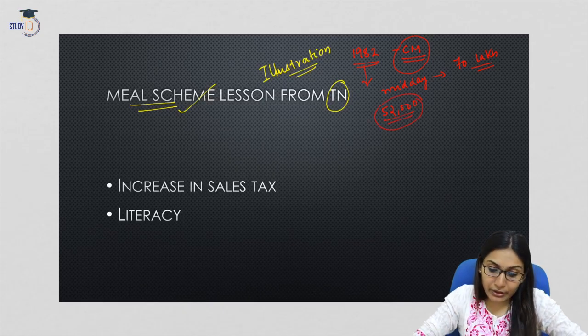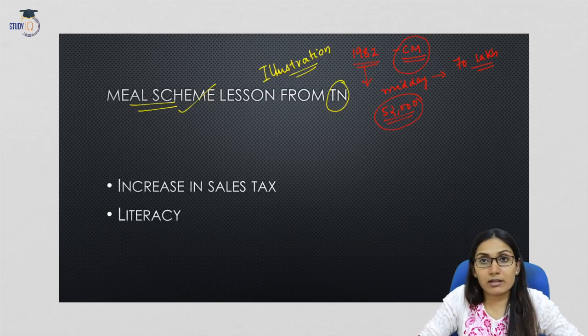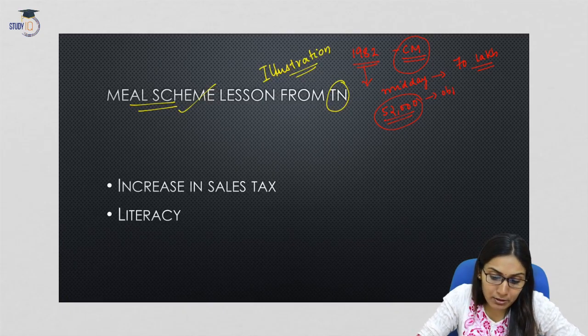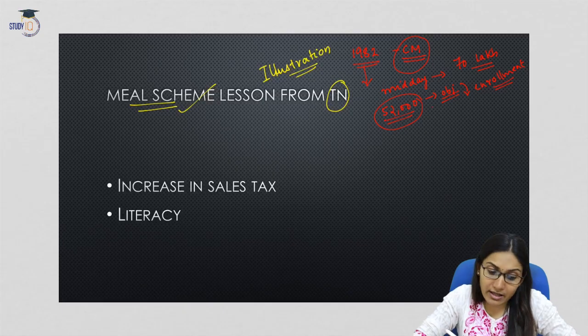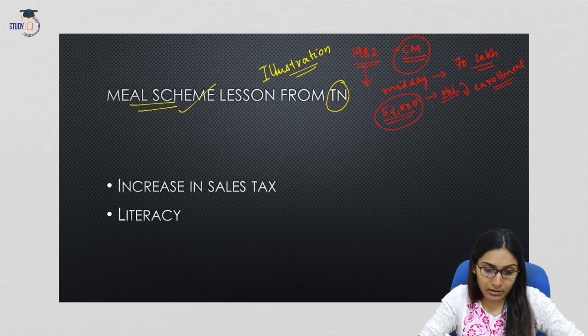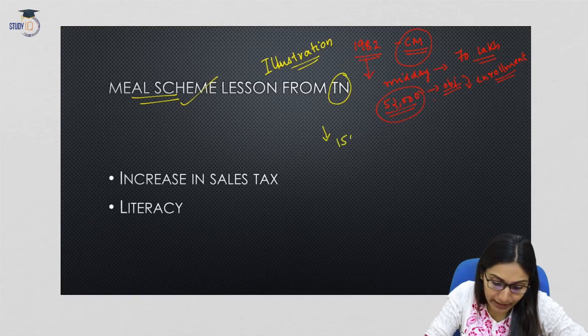So he wanted to introduce this midday meal program to all the students in all government schools in the state of Tamil Nadu. The objective of this proposal was to improve the enrollment of the students. For this, the government had to incur extra expenditure, because when this scheme is expanded to all schools and all students, expenditure will go up. This entailed an additional expenditure of 150 crore for the government.